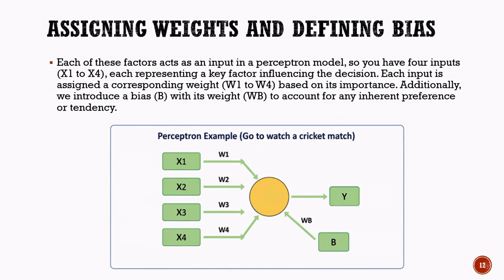As shown in the diagram, the four inputs enter the perceptron along with their weights. The bias also contributes to the calculation through its bias weight. The perceptron then combines all this information and produces an output represented by Y. In the next section, we will learn how these weights are determined and how they influence the final decision made by the artificial intelligence system.